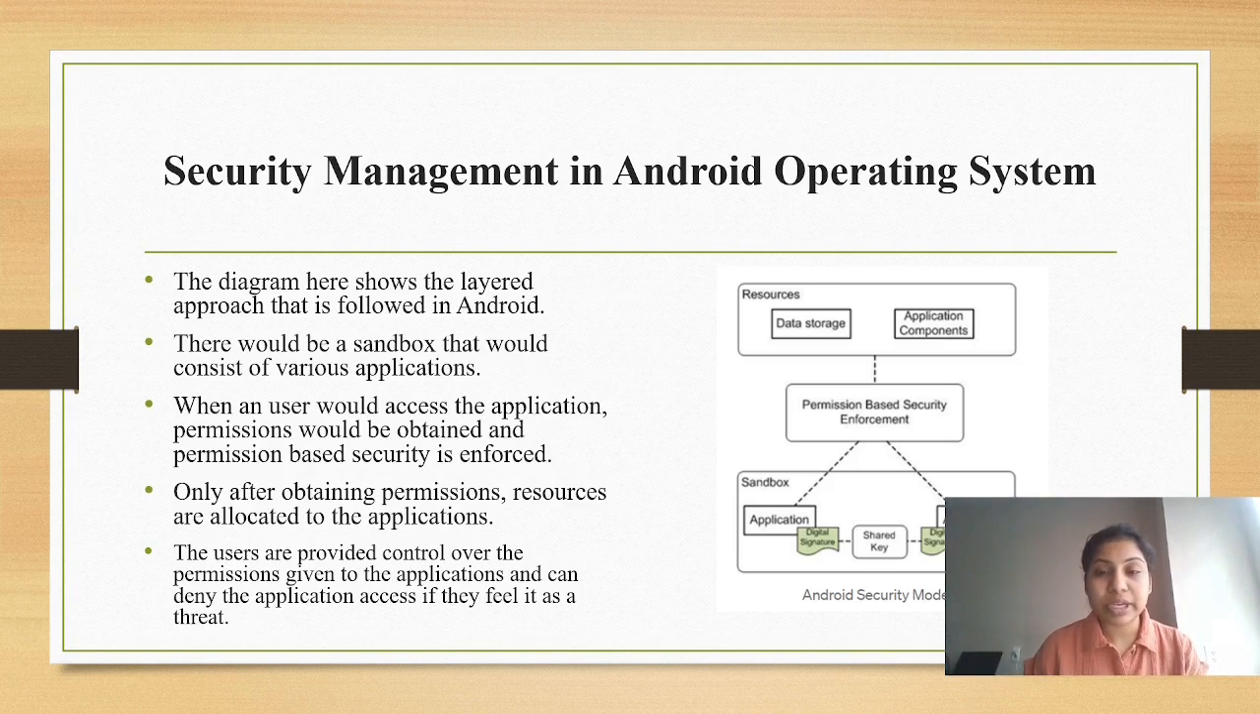And this is the diagram related to the Android security model. We have resources, and in resources we have data storage and some application components, and we have a sandbox that includes various different applications. When a user accesses the application, permissions would be denied and permission based security is enforced. The users are provided control over the permissions given to the applications and can deny the application access if they feel it is a threat.